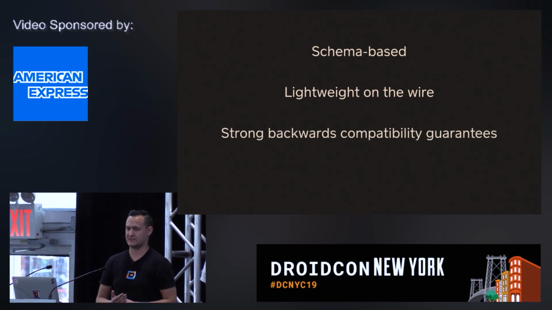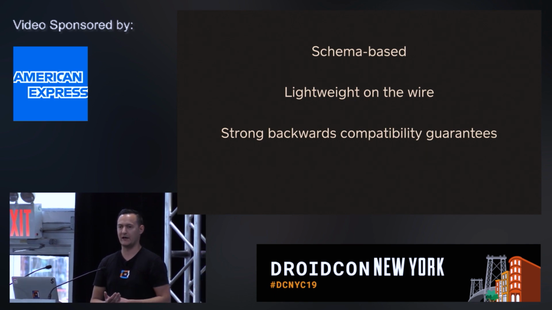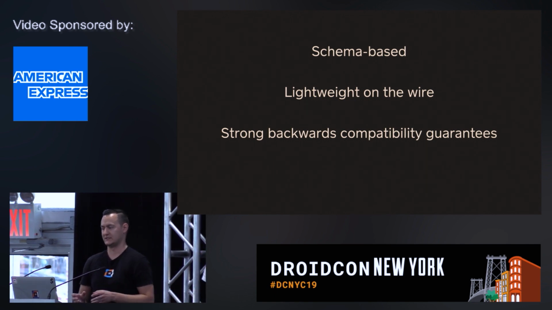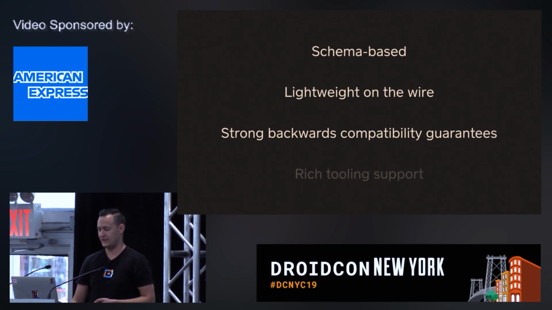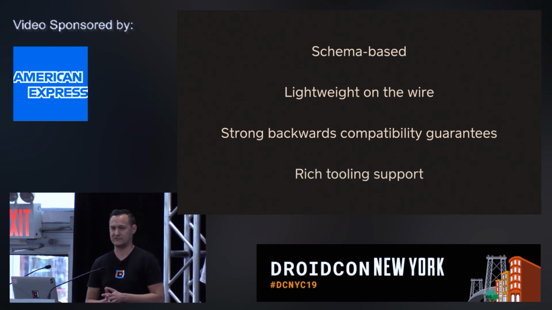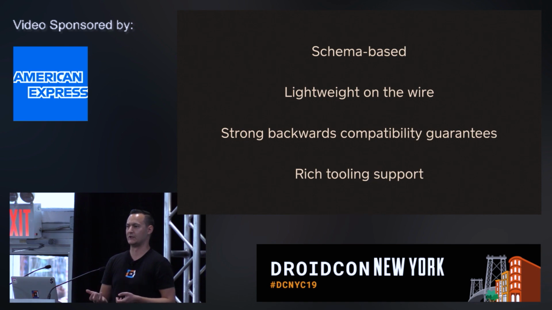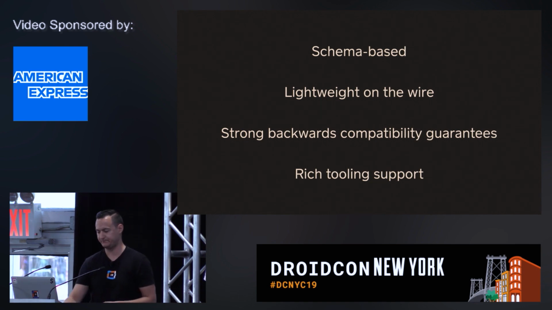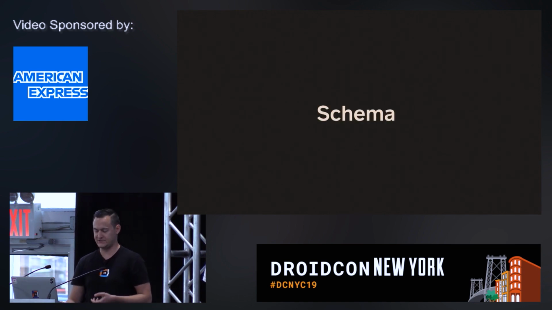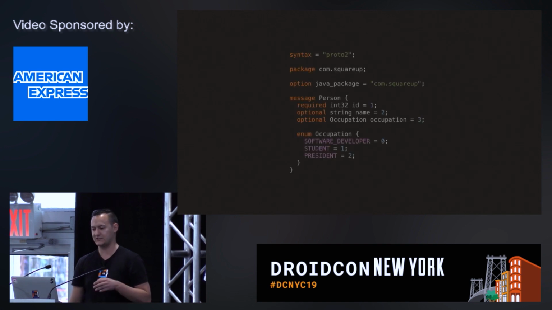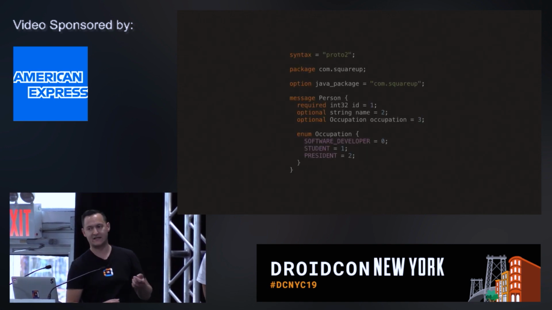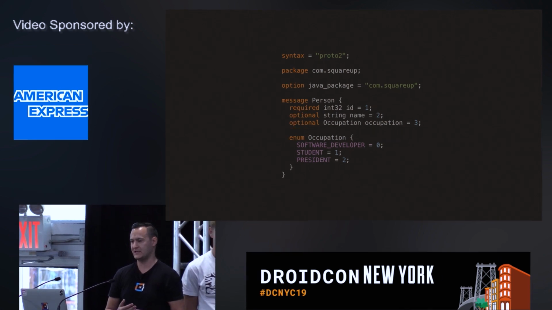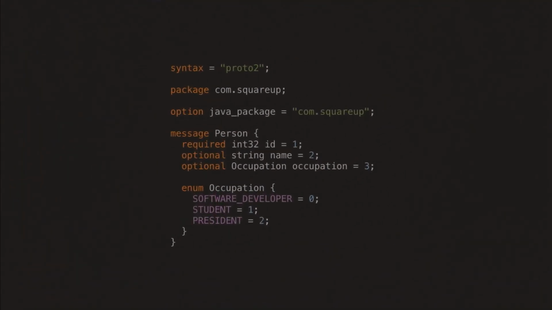So protocol buffers were designed with really strong backwards compatibility guarantees. So it's ingrained in the design, and I'll show you how that works. And there's very rich tooling support provided by Google to go along with this serialization format. So let's talk about schema. So basically, here's an example of an entity defined using protocol buffers. So here, let's say we have some kind of person entity with the fields and so on. Let's actually go line by line and try to understand what we see here.